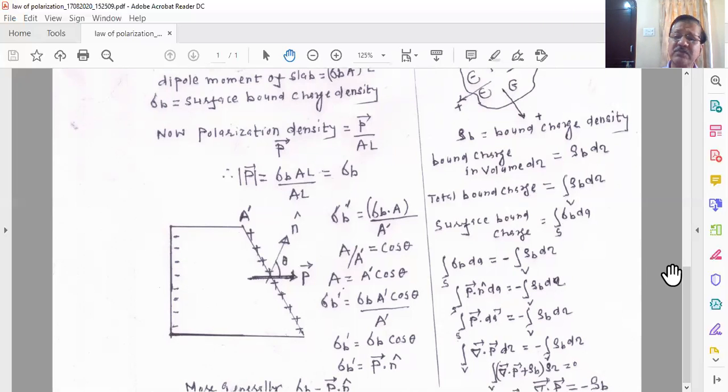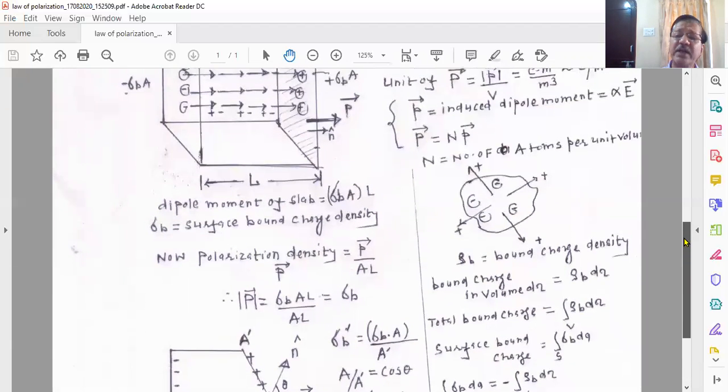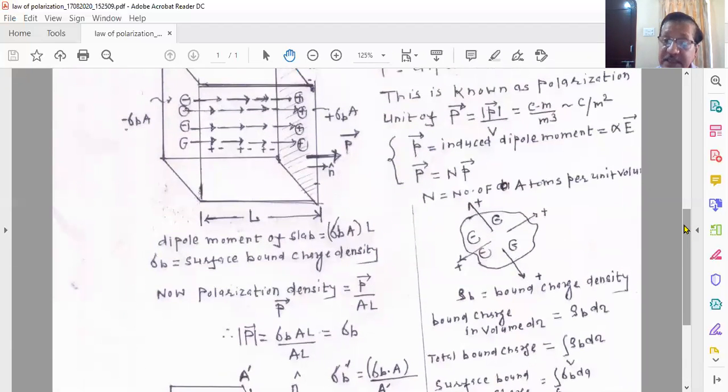Now let us work out another case: sometimes the sample is irregular, or non-homogeneous, meaning there is a change in atomic density, or you may have a case where the electric field is non-uniform.